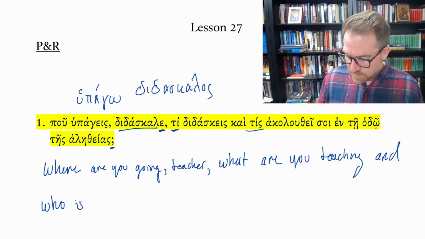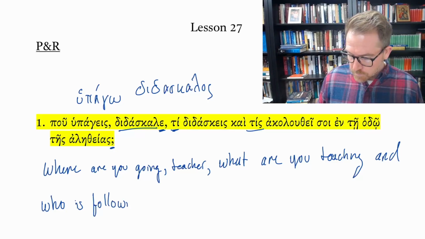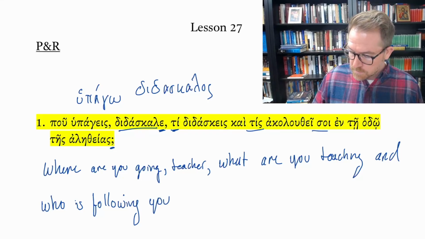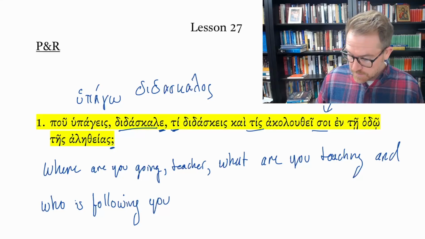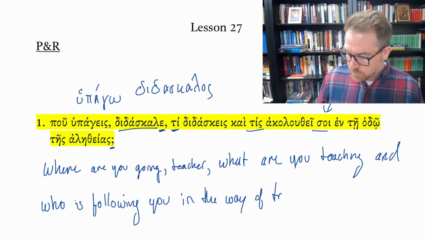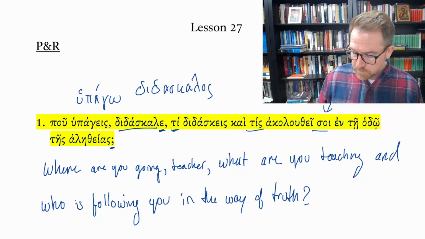Akaluthe is following or follows, present tense, you, soi, this is the dative second person pronoun, and who is following you, en te hodo, in the way, tes aletheas, of truth. So we see multiple different kinds of pronouns, these interrogatives, and we kind of see how they function in sentences, not really that challenging.